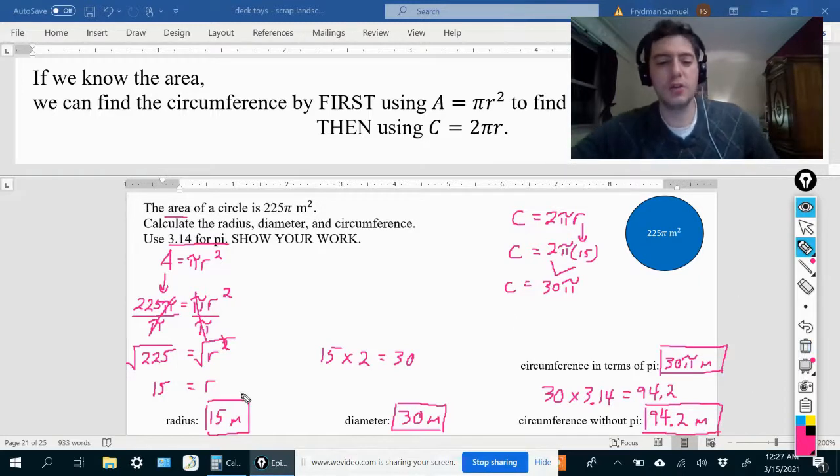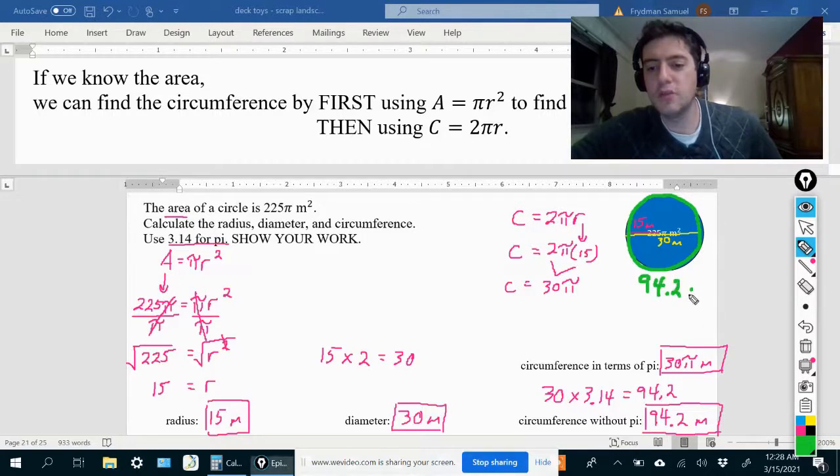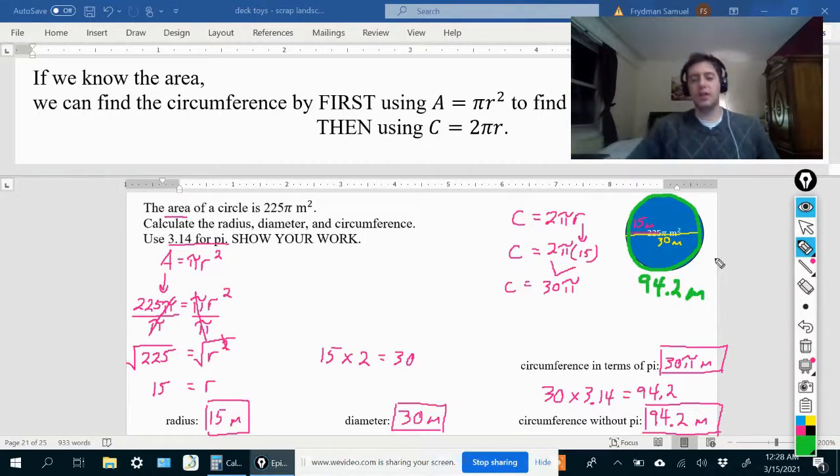All right, so just to remind everybody, the radius here would be 15 meters. The diameter would be 30 meters. Let's go with green, and let's go a little bit thicker for the circumference. That would be 94.2 meters. Okay, so that's everything, and I'll end the video there.